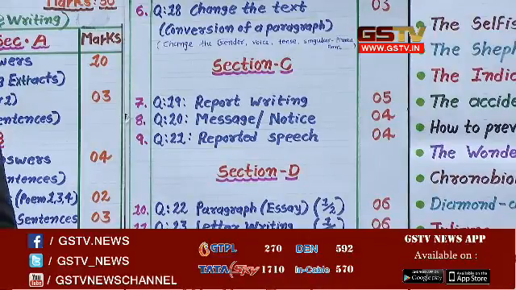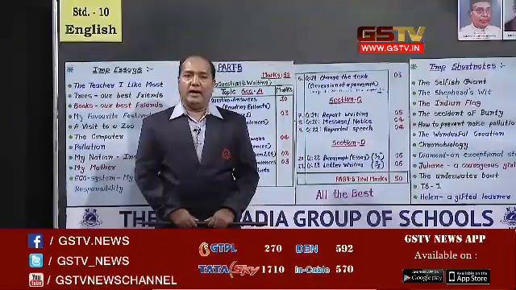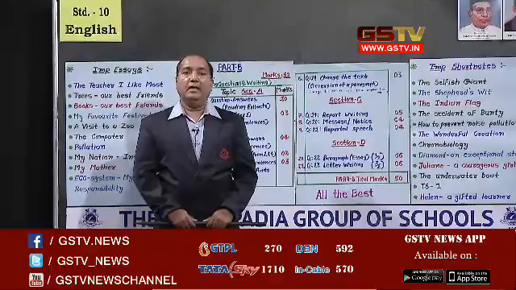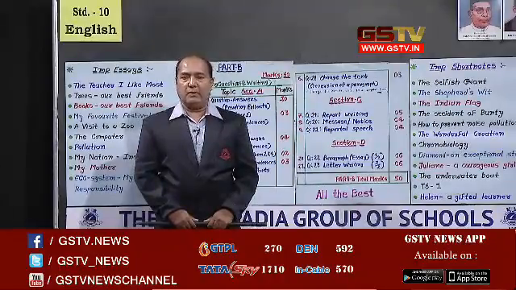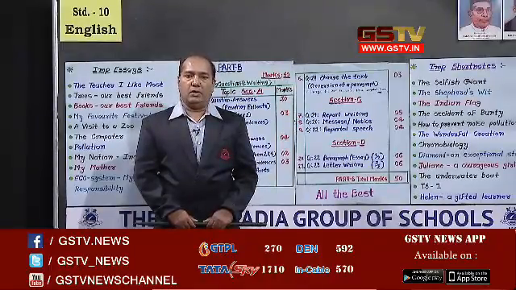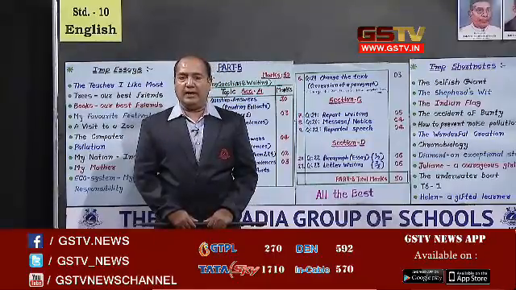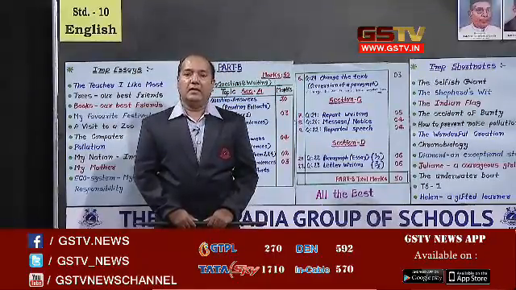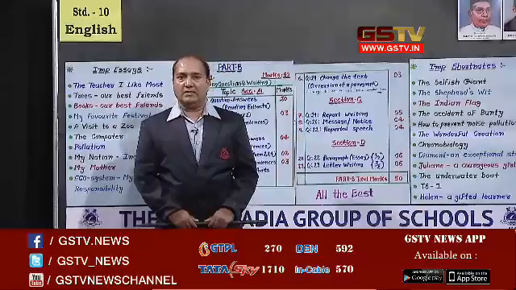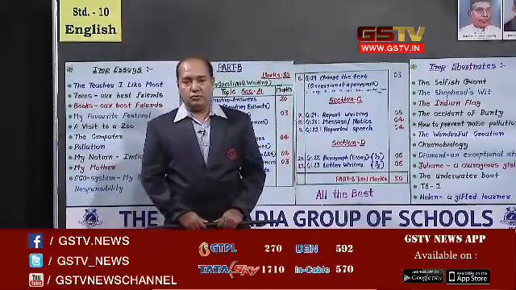At the end of every report, students, you should write in this way: At the end of the day, a short speech was given by our principal. In his speech, our principal thanked the chief guest, and he also congratulated the students for their cooperation. You should end your report with this line: At the end, our national anthem was sung by all of us. And then you should go forward.